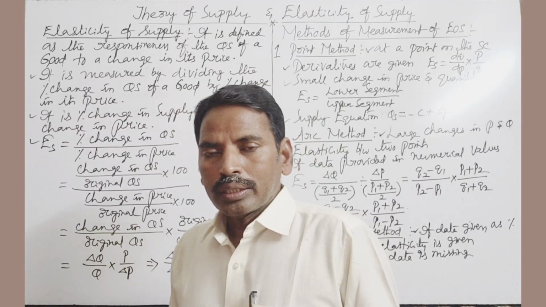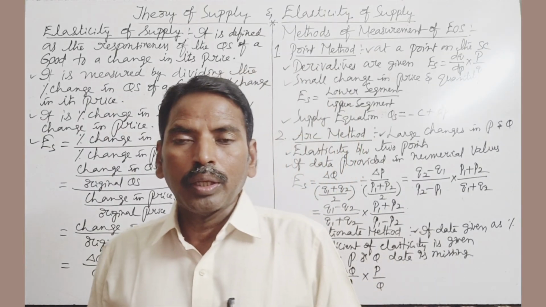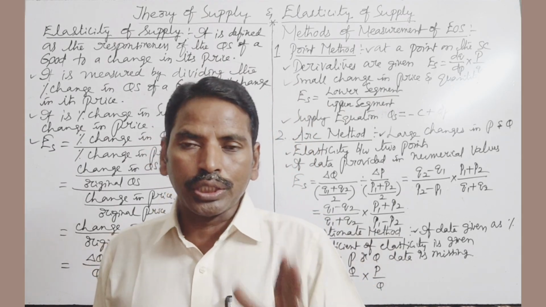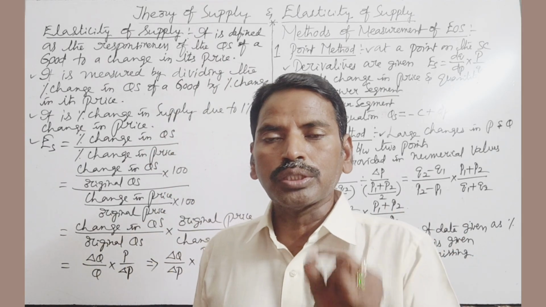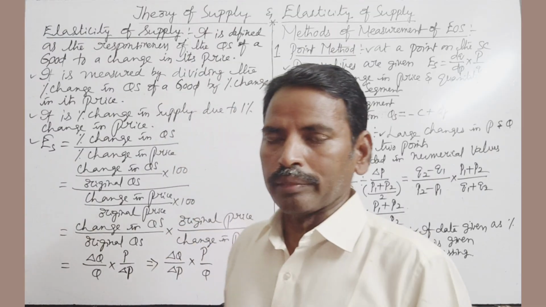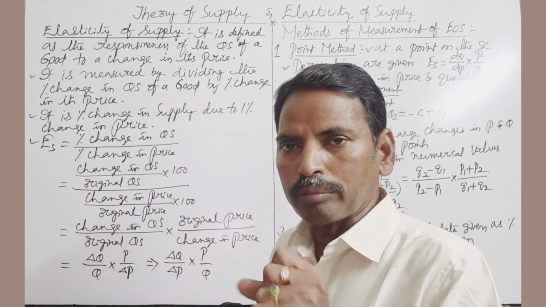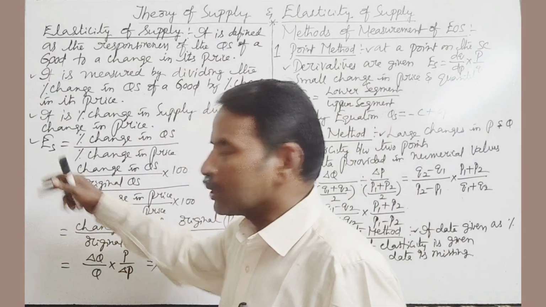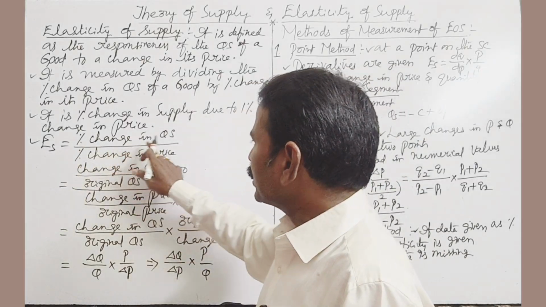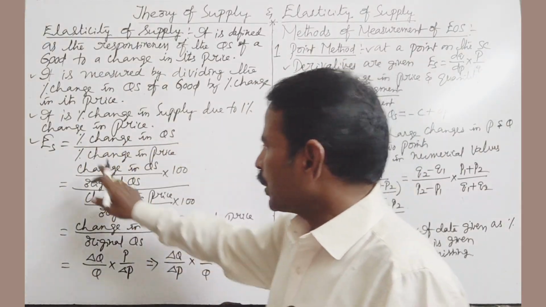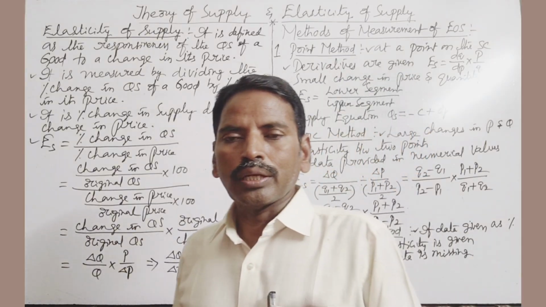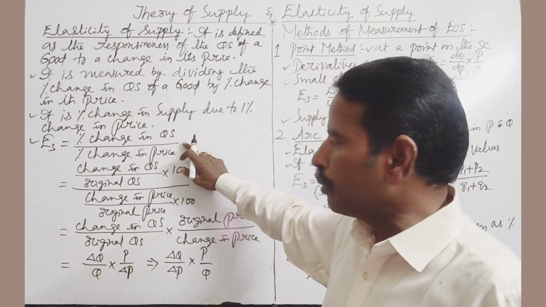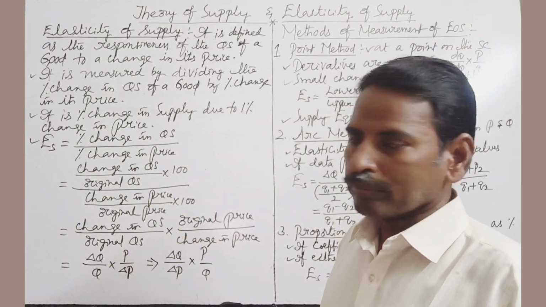So, elasticity of supply means percentage change in the quantity supply is due to percentage change in the price of a commodity. Marshall has suggested one formula to calculate elasticity of supply, that is ES is equal to percentage change in quantity supply divided by percentage change in price.